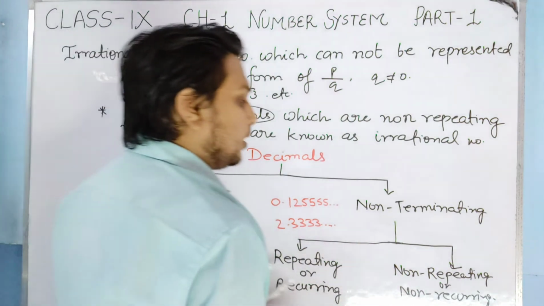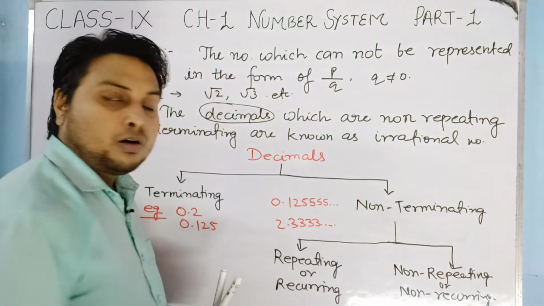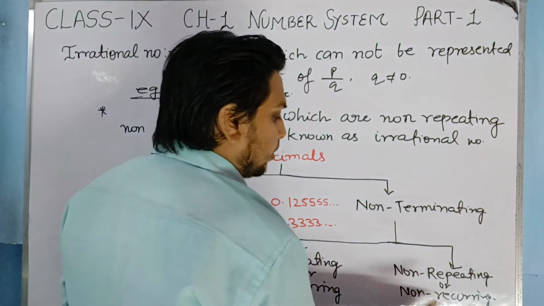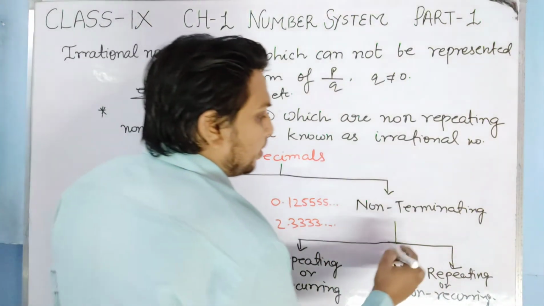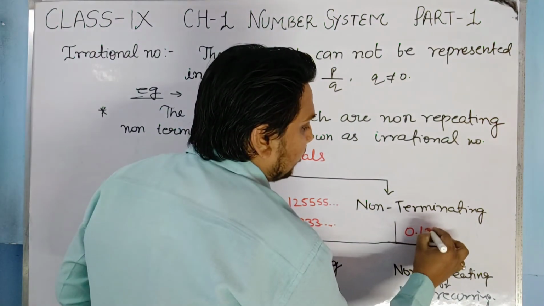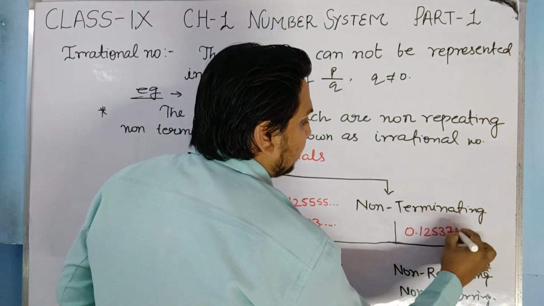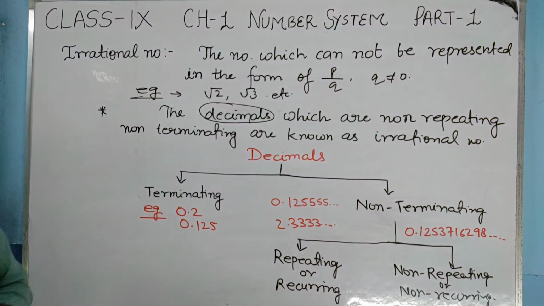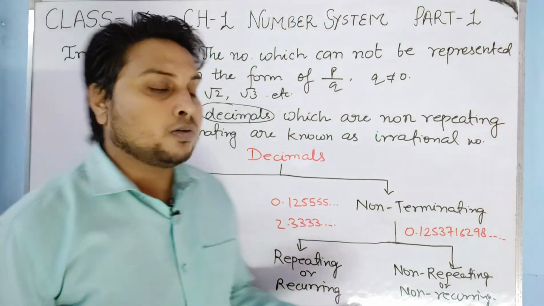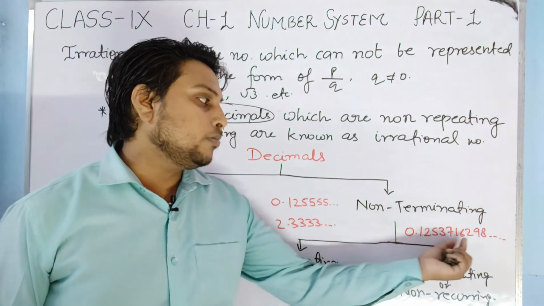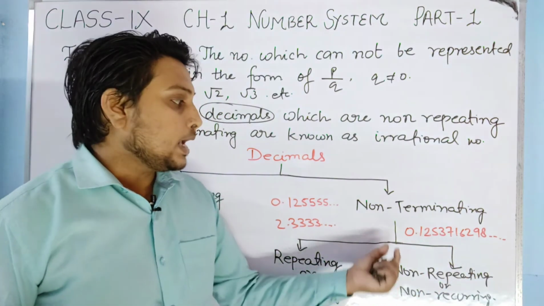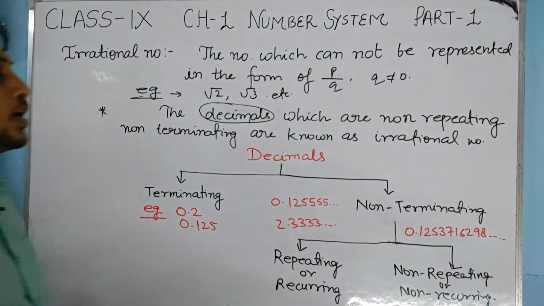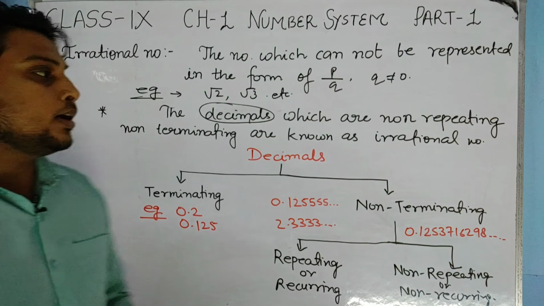The second part of non-terminating is non-repeating or non-recurring. As is clear from its name, it means a number like 0.1253716298, which is not repeating and non-terminating also. No digit is repeating, and it is non-terminating also. So this type of decimal is known as non-terminating, non-repeating decimal.